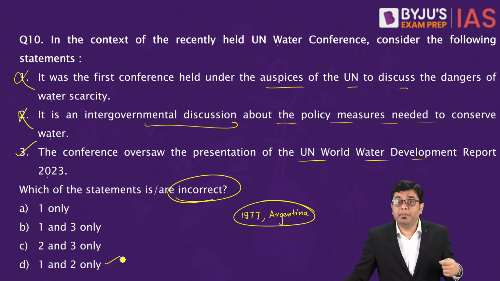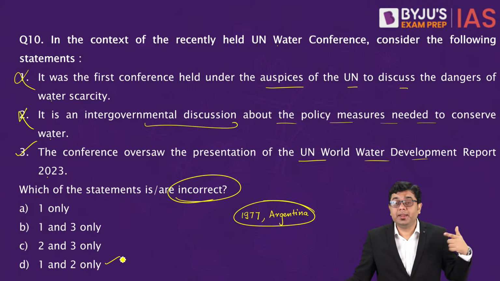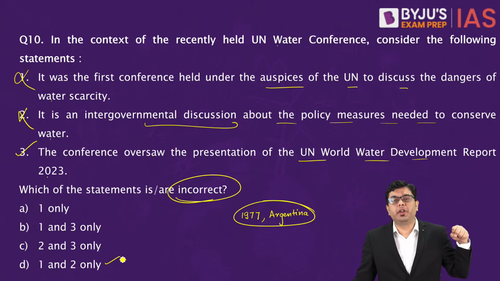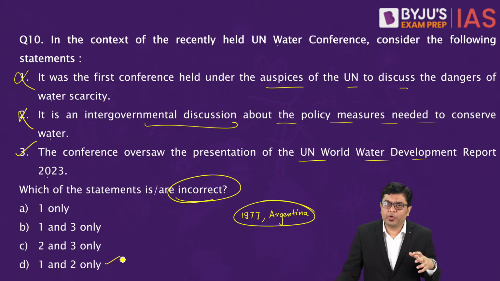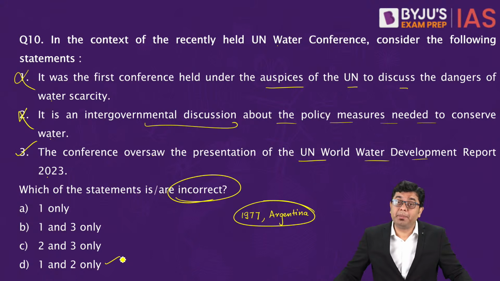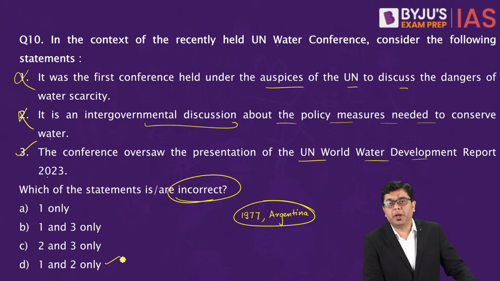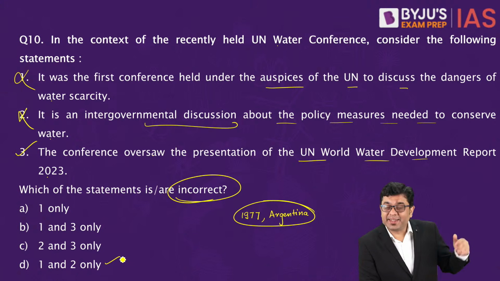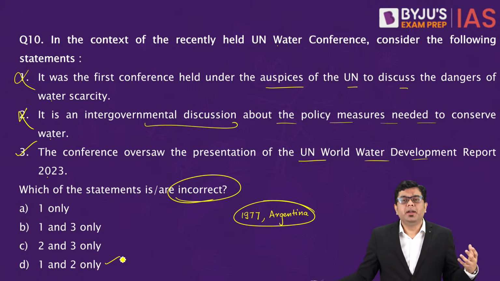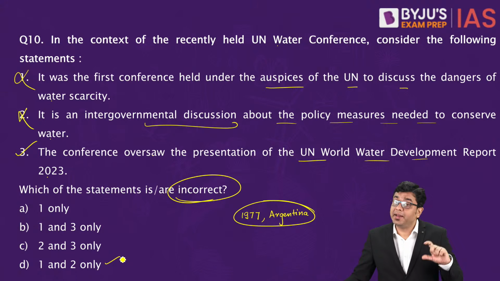So the problem is going to get exaggerated in the near-term future. Significant utilization of groundwater was also pointed out: the maximum amount of groundwater utilization is happening due to agricultural purposes, and unsustainable agricultural practices are depleting the water resources at an alarming rate.